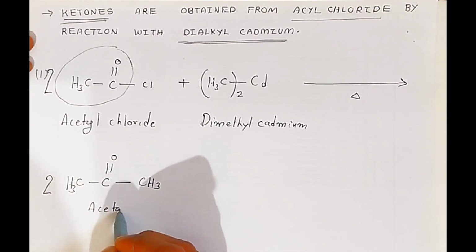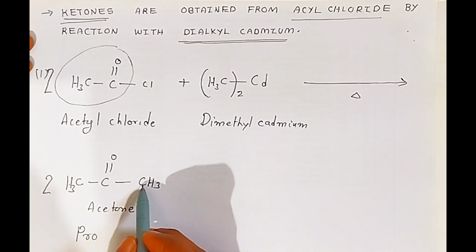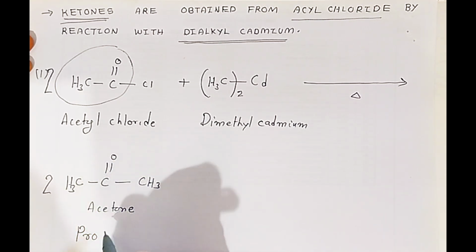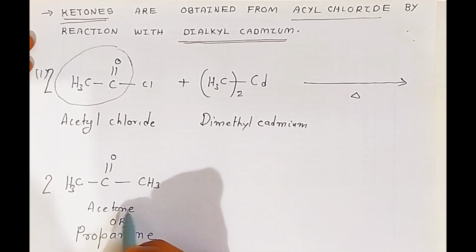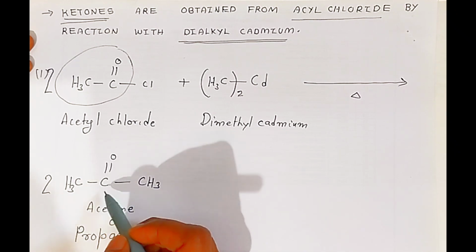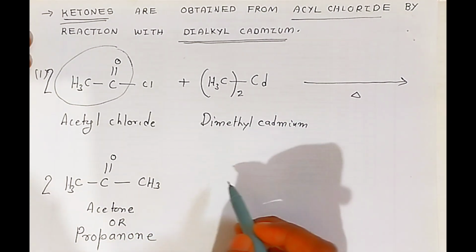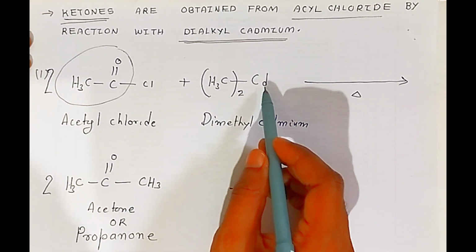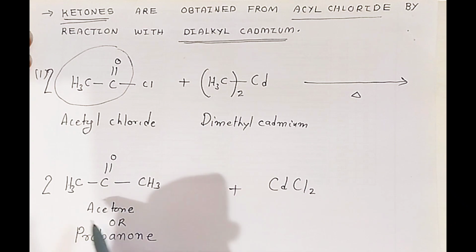This is acetone, common name is acetone, and IUPAC name will be propanone. Why propanone? There is a 3 carbon containing carbonyl group we call as propanone. Okay, students, you can say acetone or propanone. Both are ketone, students. So acetone and propanone are the same. So this way, students, we have prepared aliphatic ketone by using dimethyl cadmium, and here you are getting cadmium dichloride as your byproduct. So this way, students, we have got the ketones.